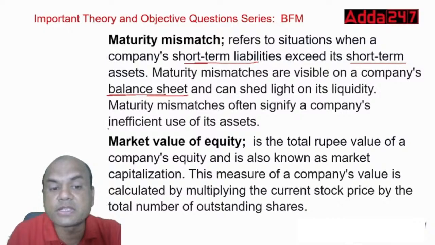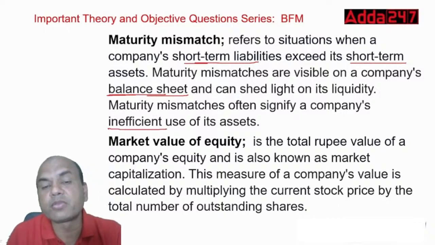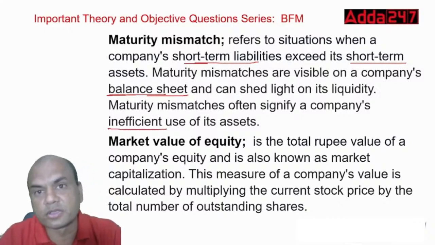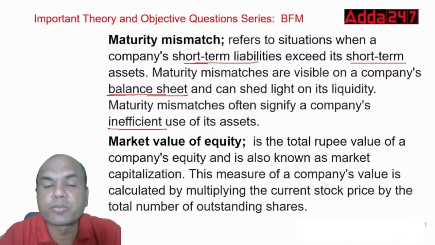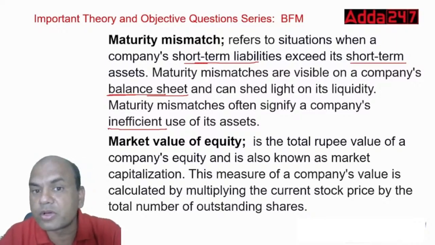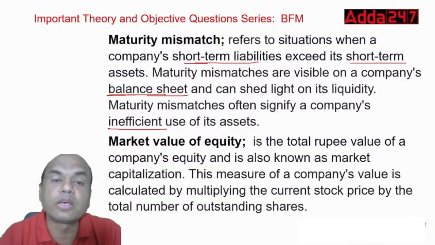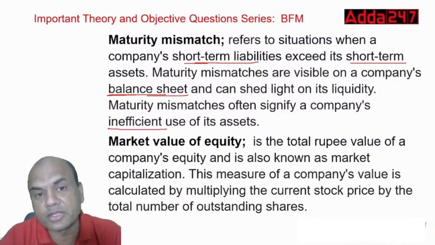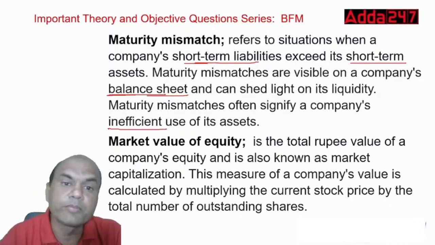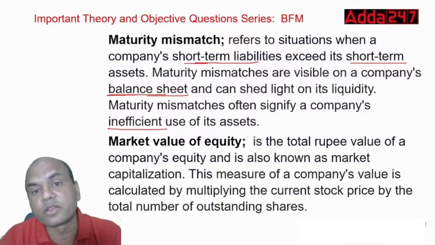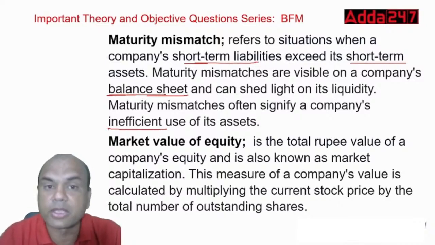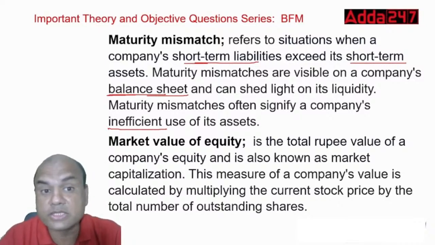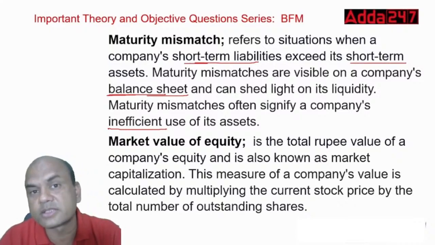Company's inefficient use. It means what? If I am having the loans, then I must use them properly. Properly means what? As a bank, I must see to it that they are going basically to the productive assets, not to the NPA ones, right? Number one. Number two, also the durations of the loans and the deposits need to be matched. Duration. Okay, that's what maturity says.